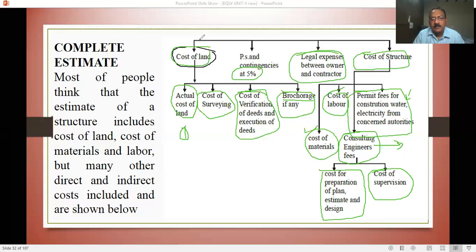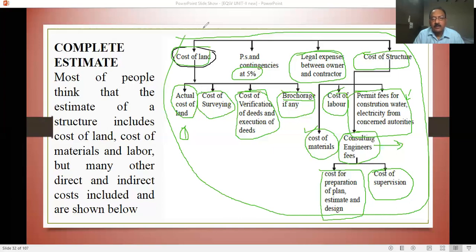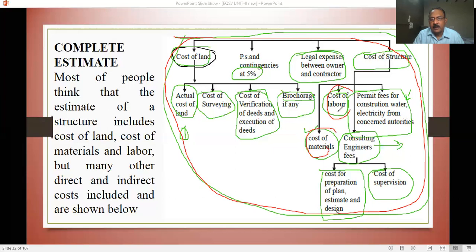You should understand what a complete estimation is. It involves all items, not only the cost of land, not only the cost of labor, but other charges, unforeseen charges and provisional charges are included in the complete estimation.